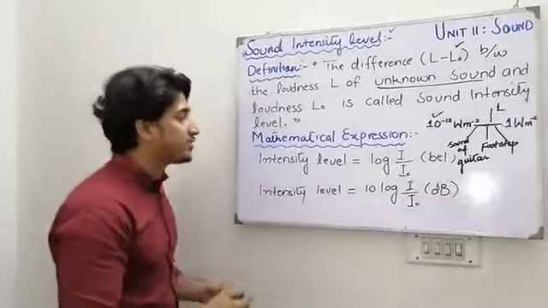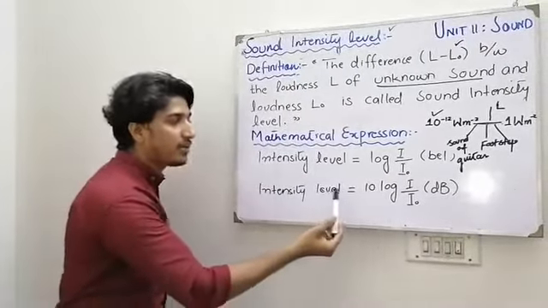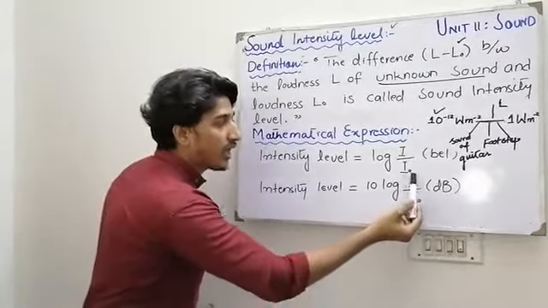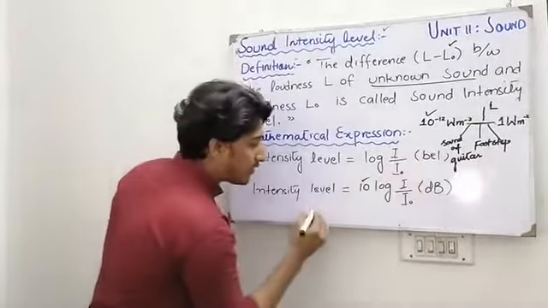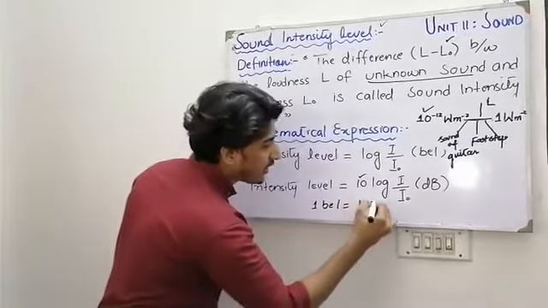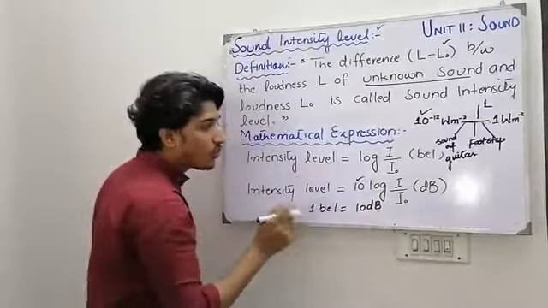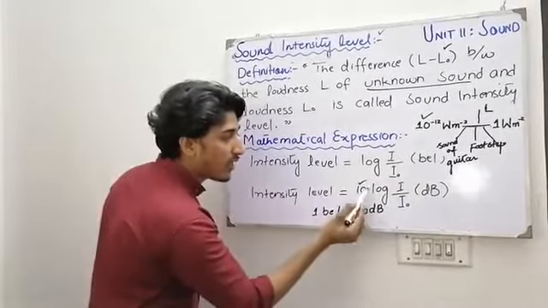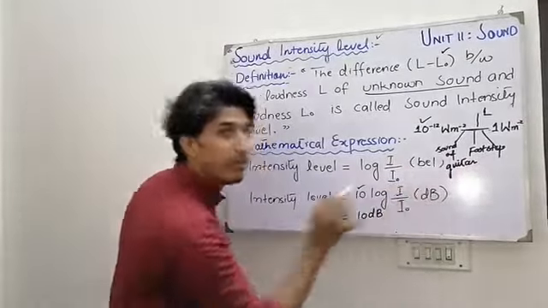Similarly, a second formula can be used: intensity level is equal to 10 log I over I naught. Here we have used 10 because bel is the unit of intensity level, and 1 bel is equal to 10 decibel. So when we replace bel with decibel, we write 10 before the log and decibel in place of bel.